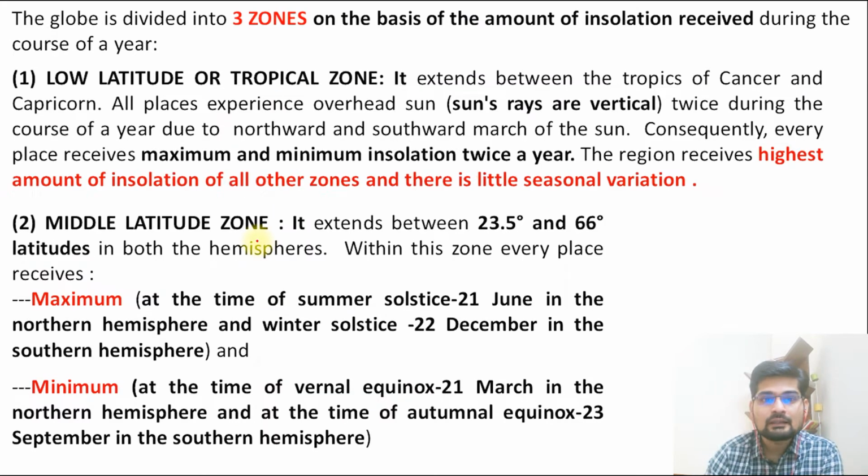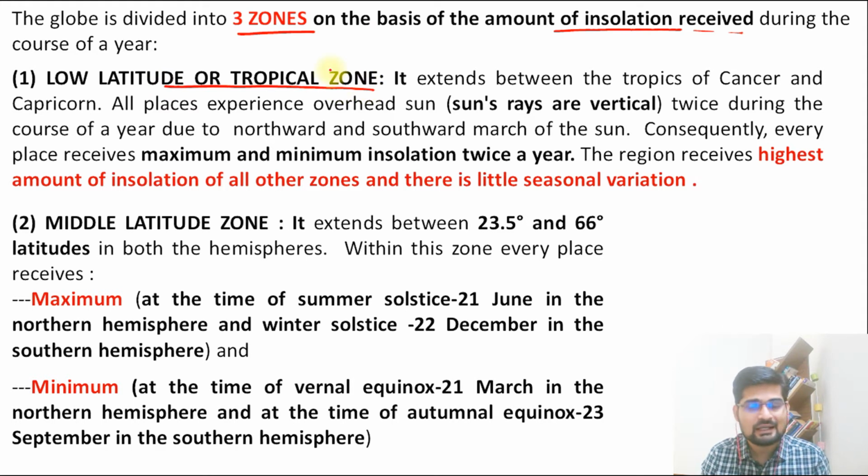That is important. Now because of this, there are divisions of various zones on the basis of amount of insolation received in each zone. So if we zone it according to the latitudes, what are these? The low latitude or tropical zone that we already know, right? So what is this tropical zone or low latitude zone? According to the insolation received, it extends between tropics of Cancer to Capricorn. So right from 23.5 degree north to 23.5 degree south.